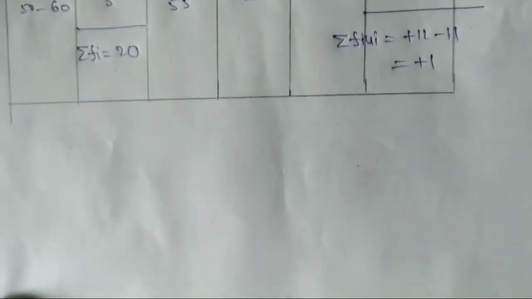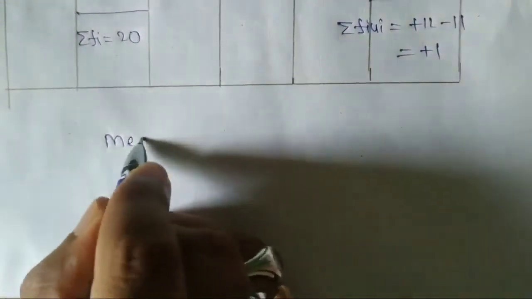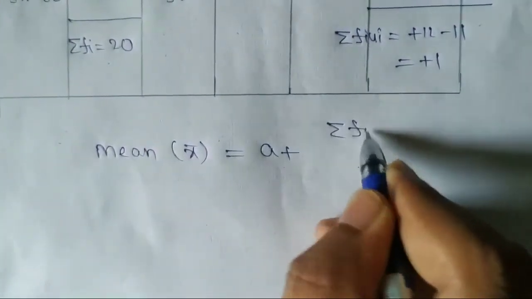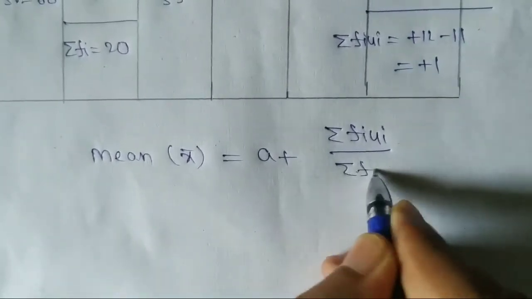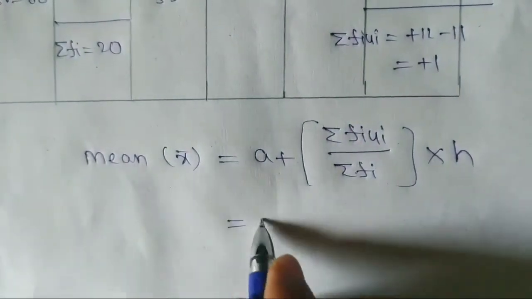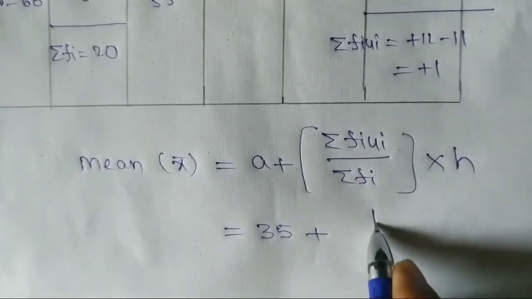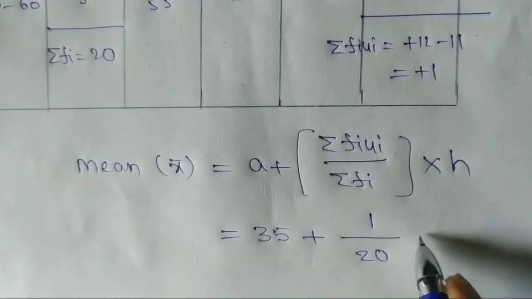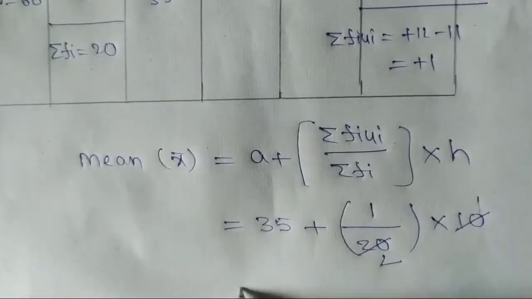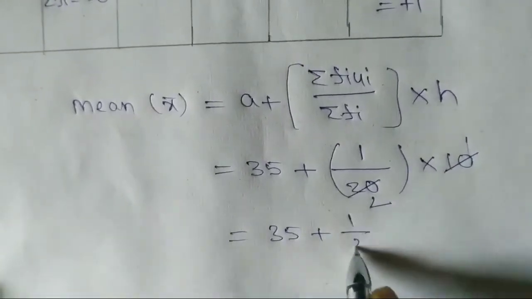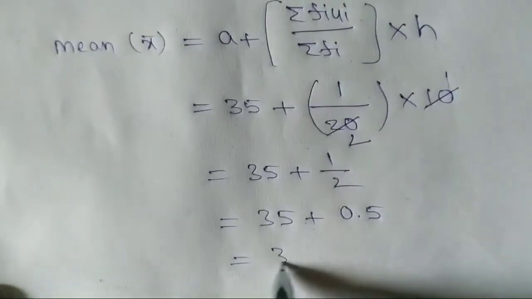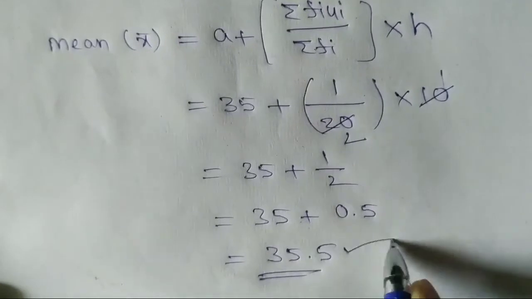Now mean, step deviation method: mean x bar is equal to a plus sigma fi ui by sigma fi into h. This is the formula. Now a value is 35, sigma fi ui we got 1, sigma fi 20, into h value is 10. Here cancellation is possible. 10 ones are 10, 10 twos are 20. So 35 plus 1 by 2. 1 by 2 value is 0.5. So 35.5. This is the exact value, the arithmetic mean.